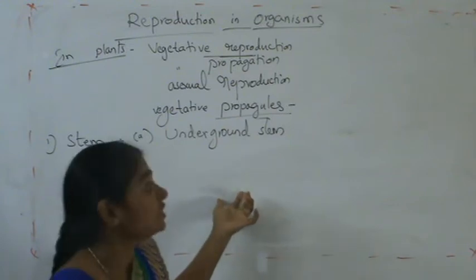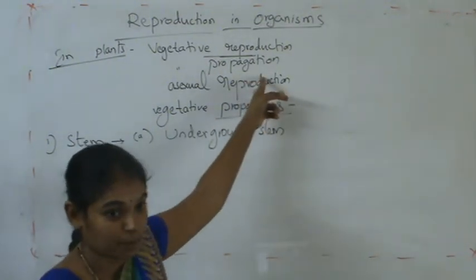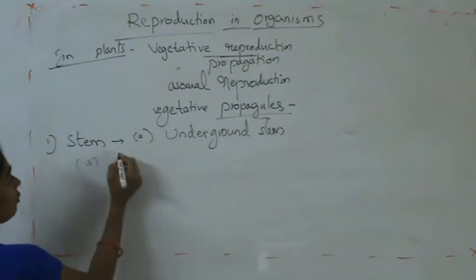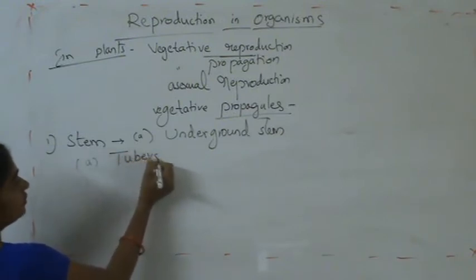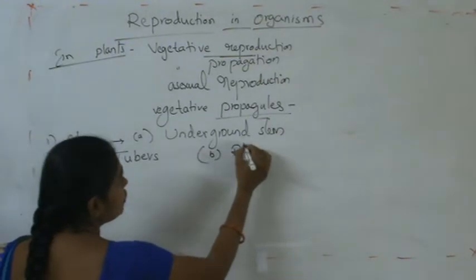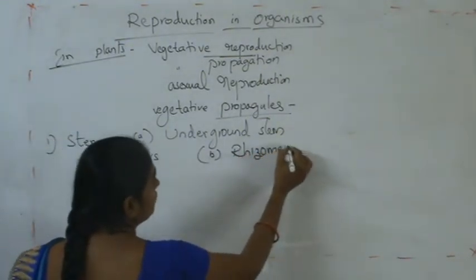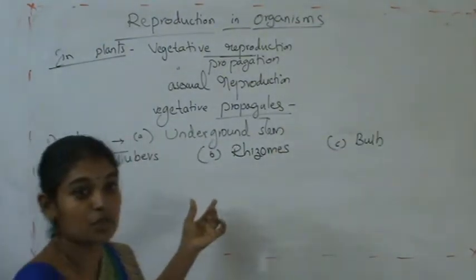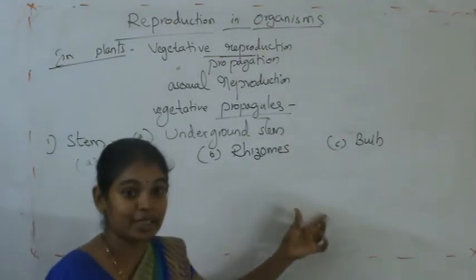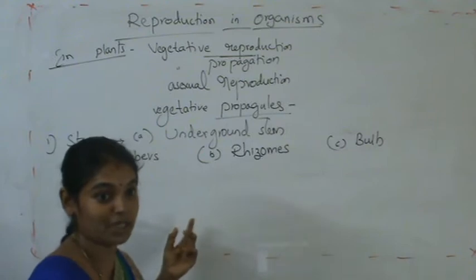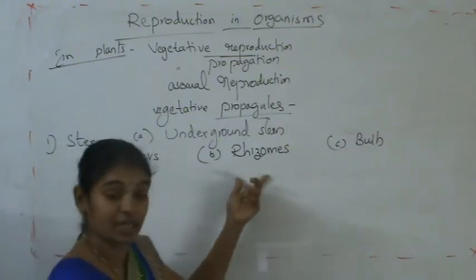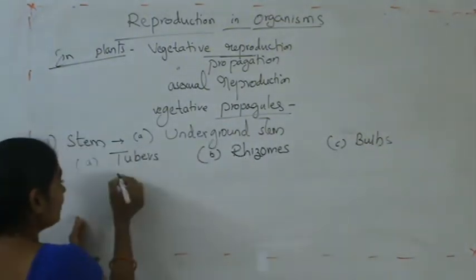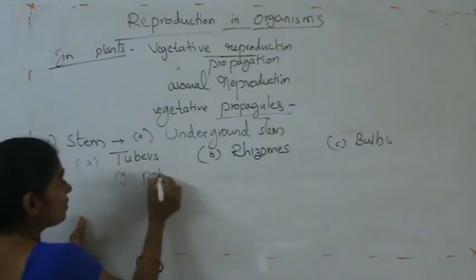The underground stem will participate in vegetative reproduction, and it is again of three types: tubers, rhizomes and bulbs. In tubers, an example is potato.